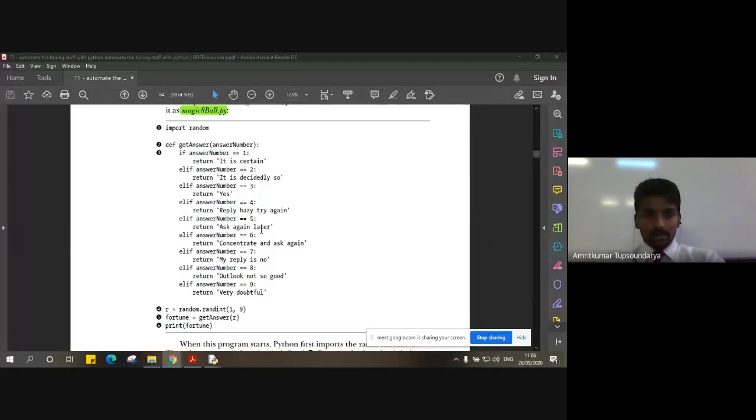A random function generated a random number, and depending on that number, we passed it to a function, getAnswer, which gave us some message or statement depending on the number which was generated randomly.